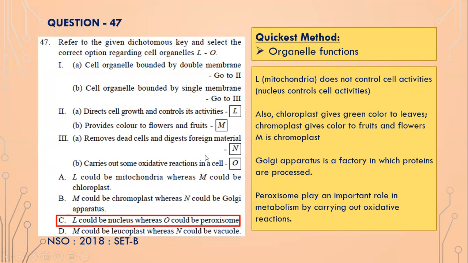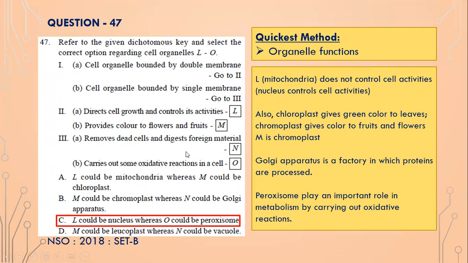So L could be mitochondria. No, it is not mitochondria. It is nucleus. M could be chloroplast. No, it is not chloroplast. It is chromoplast. Chloroplast is just green in color, but chromoplast is different colors. So it provides colors to flowers and fruit.